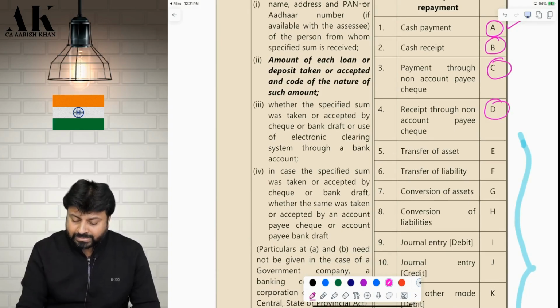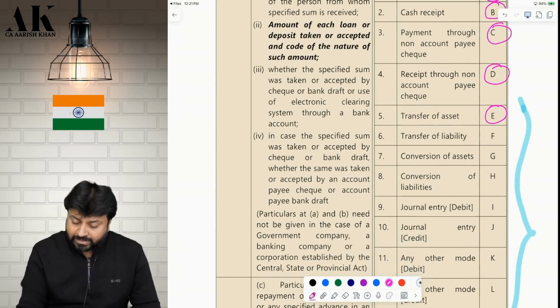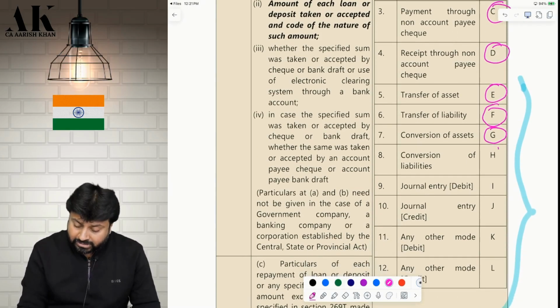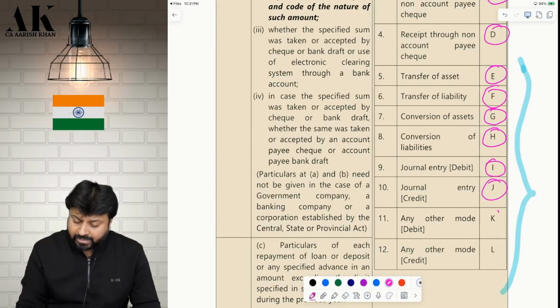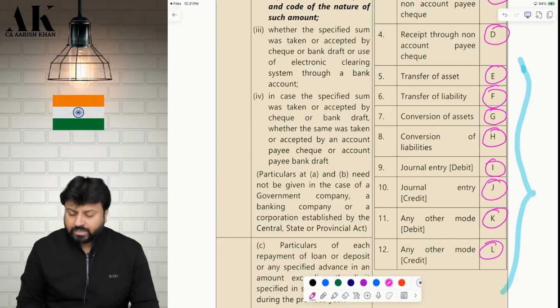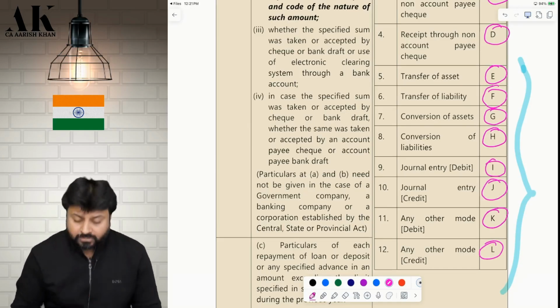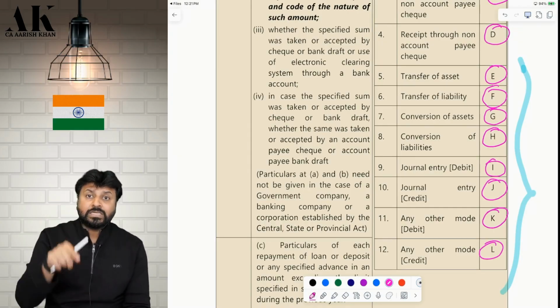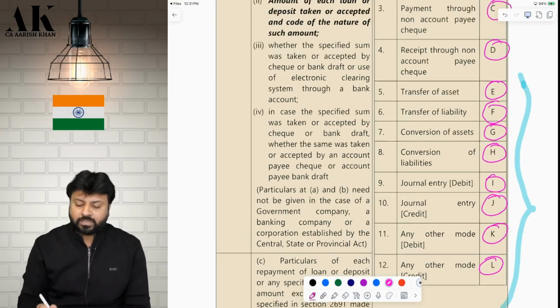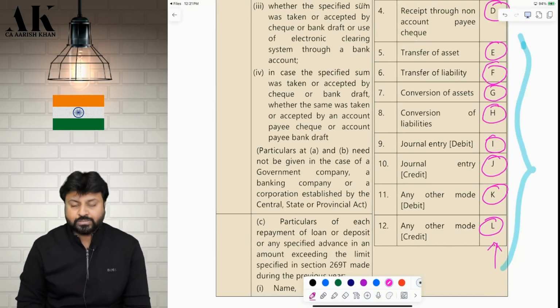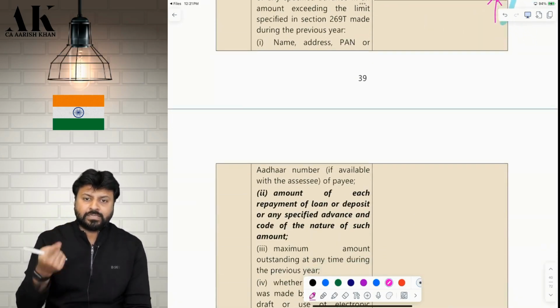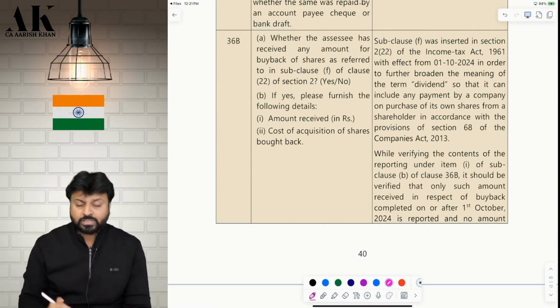Non-account payee cheque you are receiving, then D. Transfer of asset, then E. Transfer of liability, then F. Conversion of asset, then G. Conversion of liability, then H. Journal entry debit, journal entry credit, any other mode K, any other mode debit, credit K and L. So now you have to mention this code number along with your nature of transaction. Your nature of transaction can be this. Your code number will be this. You have to mention this in 269SS and 269T both. In both the sections you have to mention this.